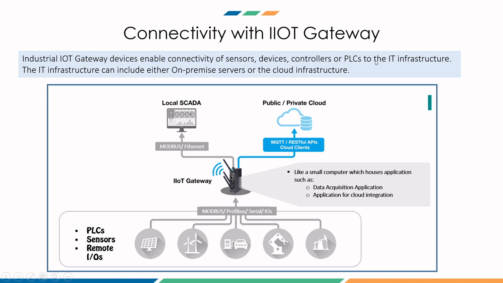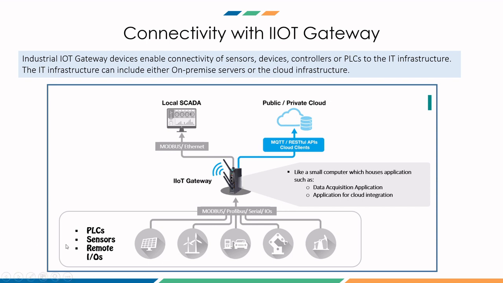So there are two sides to the IoT gateway as you see on screen. The below part is the OT side, which is operational technology, which consists of PLCs, sensors, remotes, and inputs and outputs. And then you have the IT side, where you have the IT infrastructure, where you have the server and cloud. So let's understand this step by step, how this IoT gateway is changing the traditional setup.